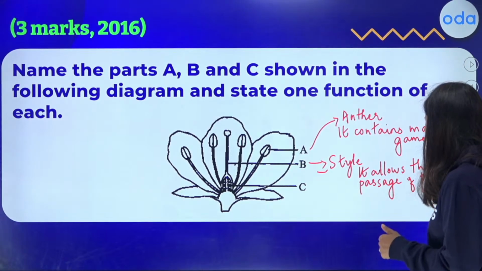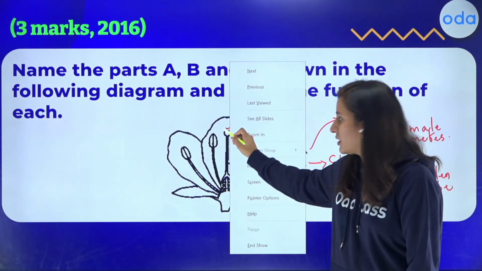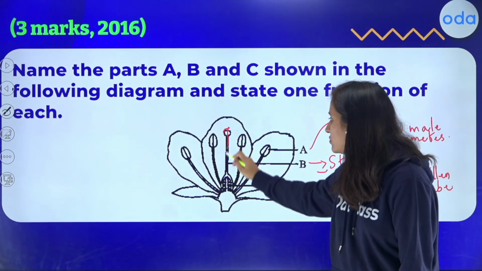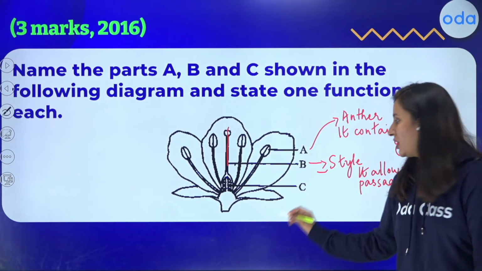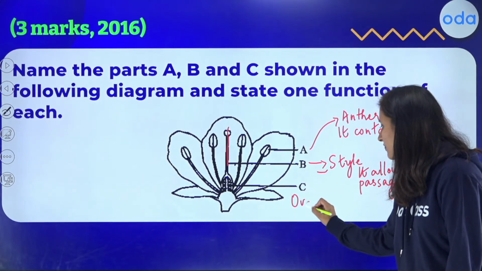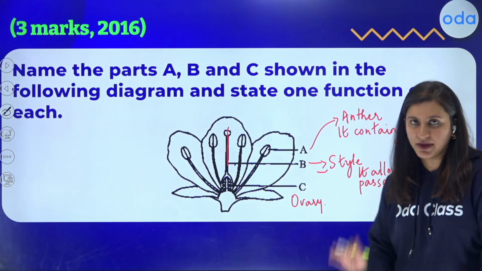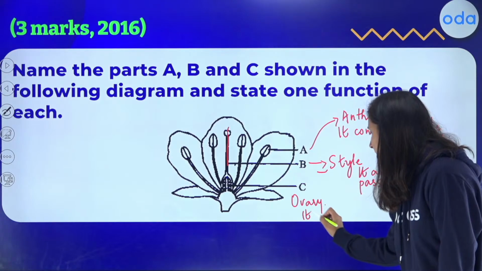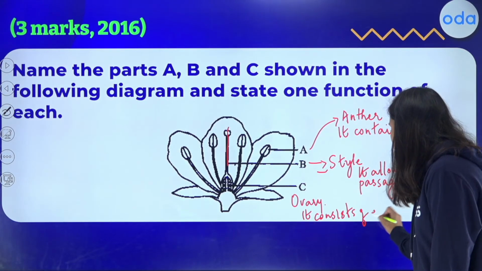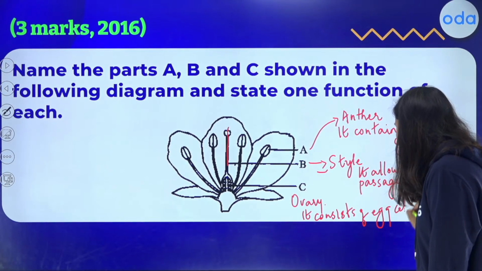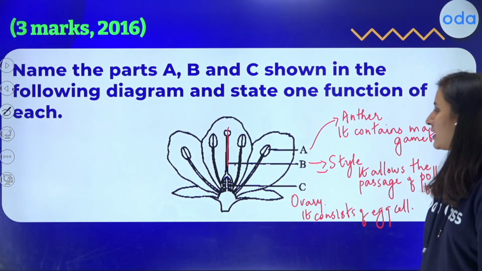Pollen tube is that structure which is formed by the pollen grain as it falls on the stigma and continues through the style. Ultimately it reaches C. C can be ovary or ovule. So we can write it as ovary, and within ovary the female gamete is present. It consists of the egg cell, and the egg cell is basically the female gamete. Right, students? So I hope this is clear for all of you.